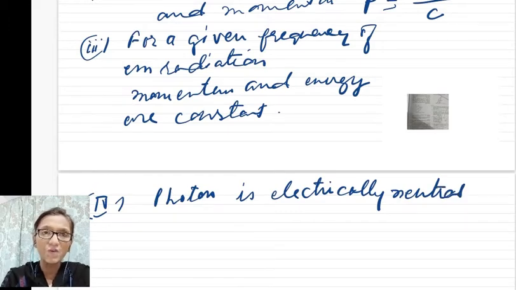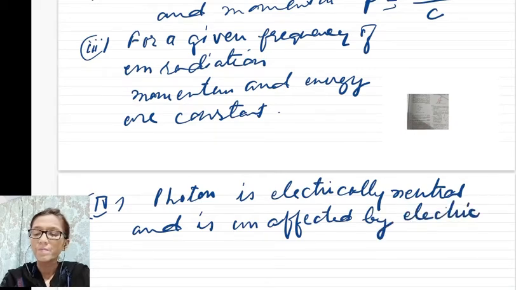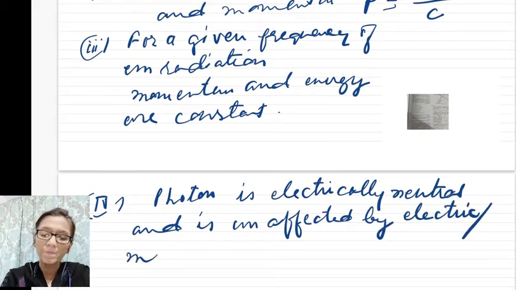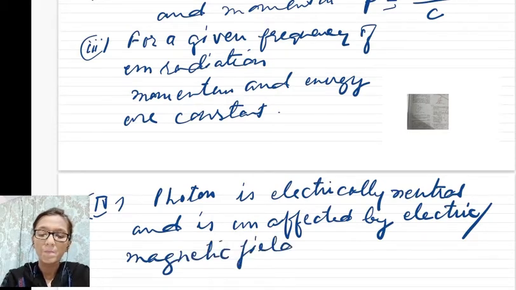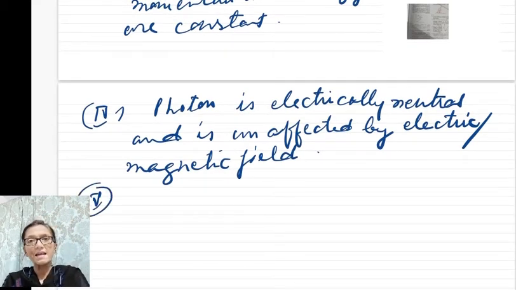And it is unaffected by electric and magnetic field. Now next thing, the energy and momentum of a photon is always constant.